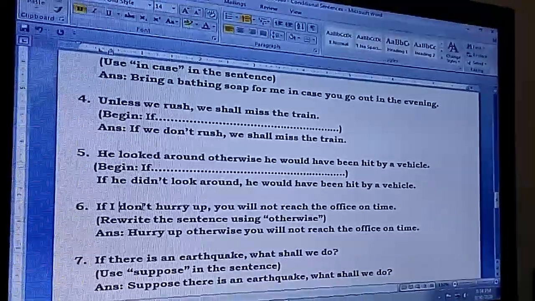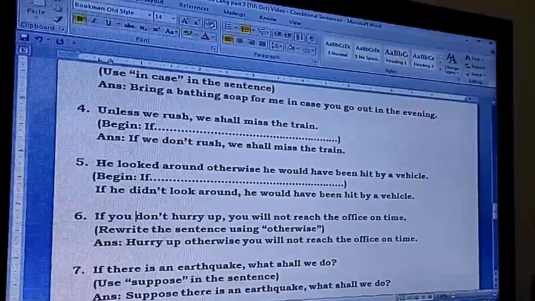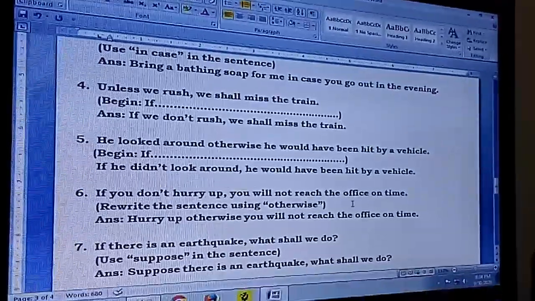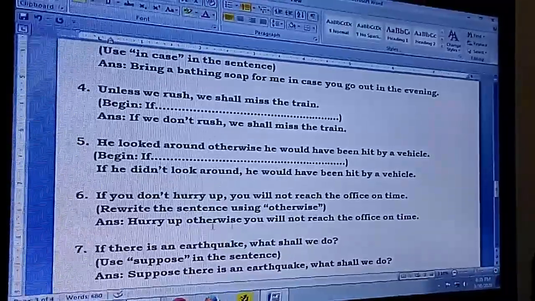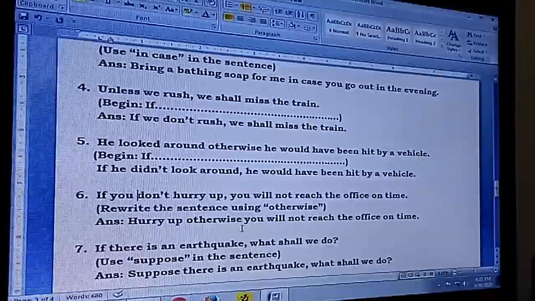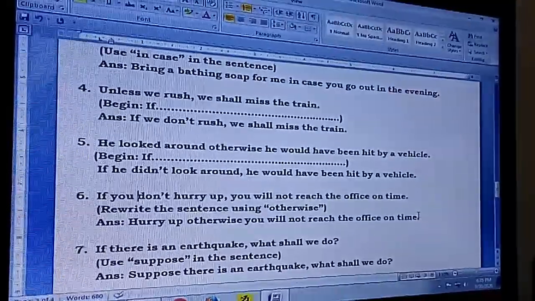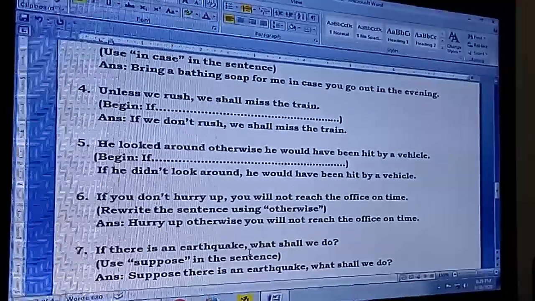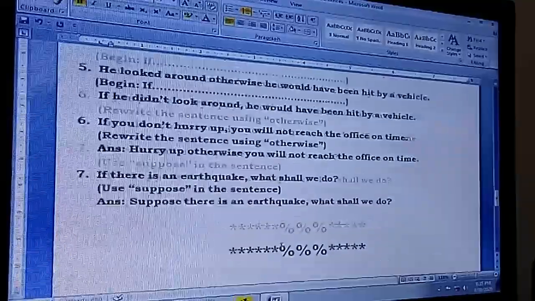If you don't hurry up, you will not reach the office on time. So your answer, rewriting the sentence using otherwise: Hurry up, otherwise you will not reach the office on time. This is how the understanding goes.